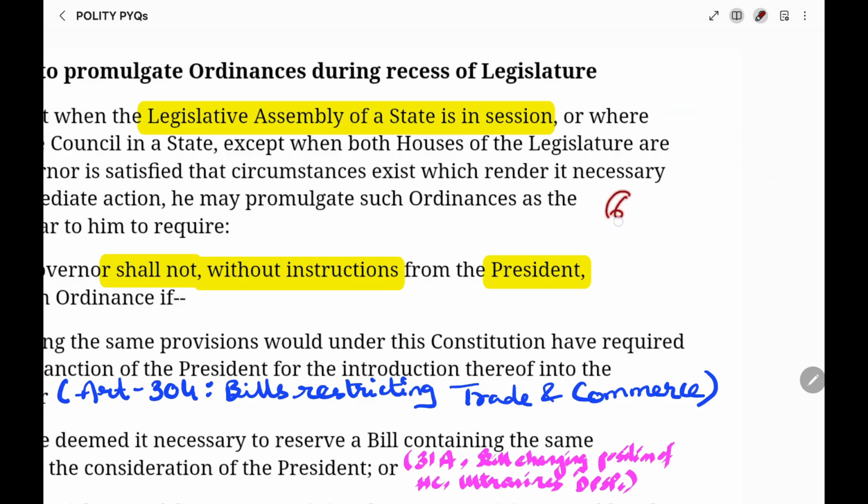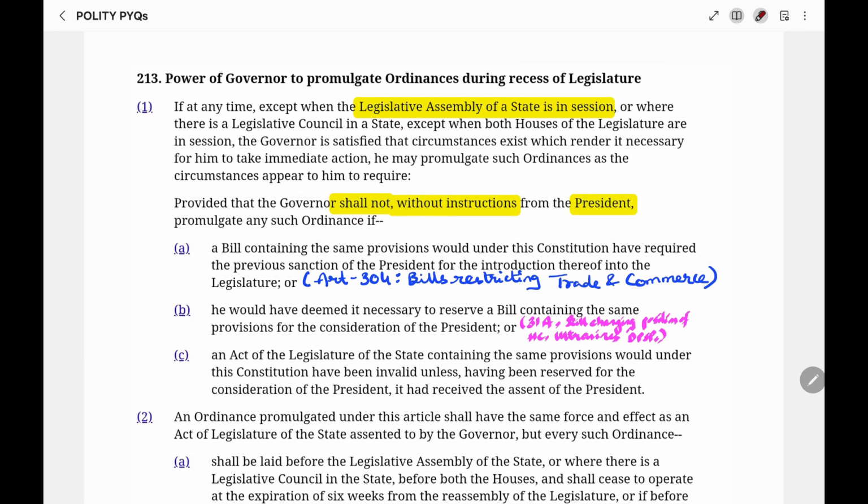Only 6 states have 2 houses, the Legislative Assembly and the Legislative Council. So in case of states that are having 2 houses, the process is similar to the parliament, where both the houses need not be in session so that the governor can promulgate the ordinance.